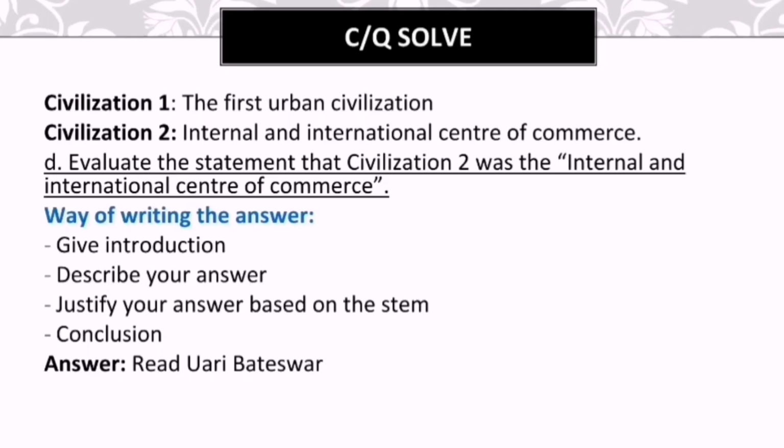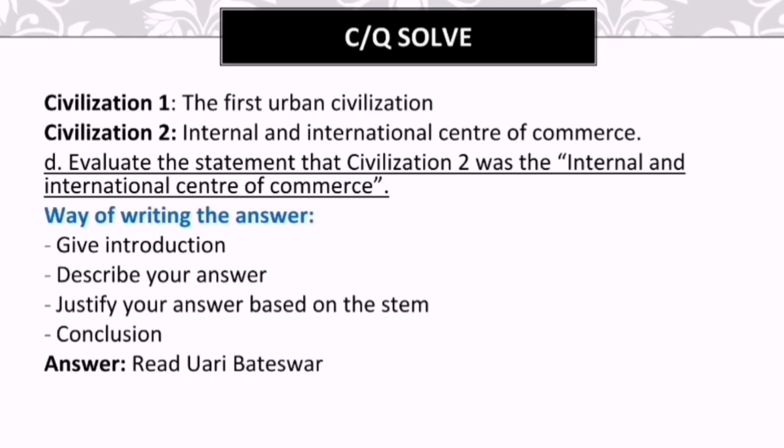You just have to be careful that you are giving proper information to your teacher for the introduction. For the second para, you have to describe the answer. You have to describe the topic based on your book knowledge which you have found similar to the STEM. Such as for this question in particular, you can write about the description of Uari Bateshwar in the second para. For the third para, justify your answer based on the STEM, such as why it was the center of internal and international trade and commerce.